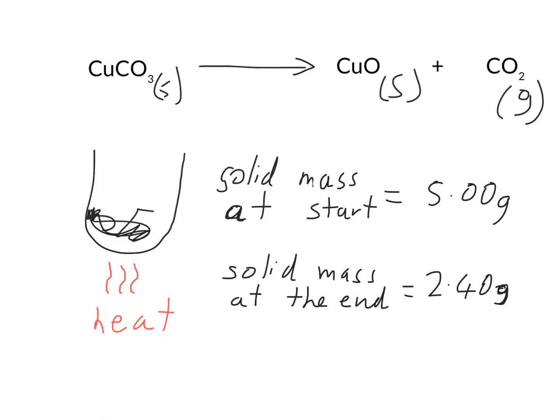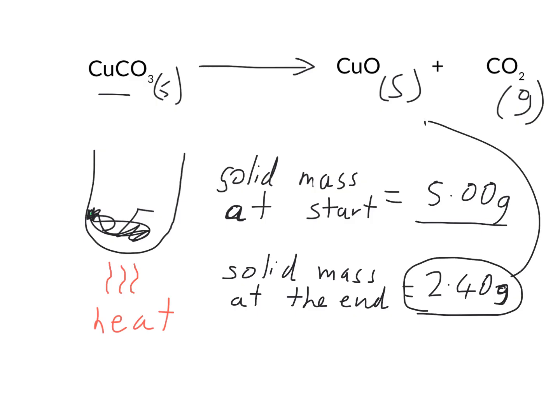Now we have to make some assumptions here. Firstly, we're assuming that the mass at the start is entirely copper carbonate, and then the mass at the end, we can do a few things with that number. Let's say for this case, we're going to assume that all of that 2.4 grams left behind at the end is the copper oxide. We make that assumption so we can do this next calculation. So for the moment, we're going to say 2.40 is the actual yield. Now there are a lot of assumptions and issues with saying this, but just for the sake of this calculation, we're going to say that.